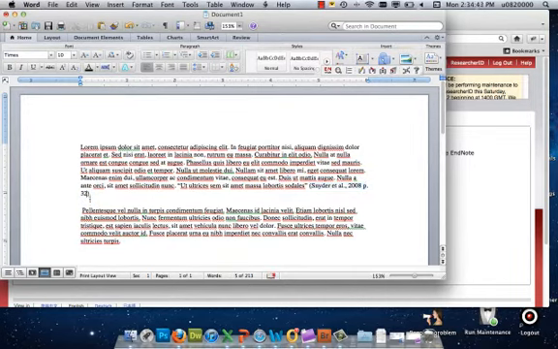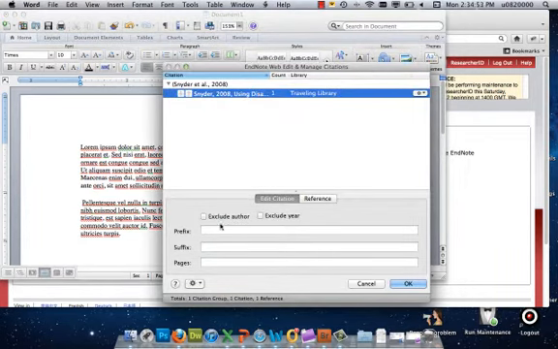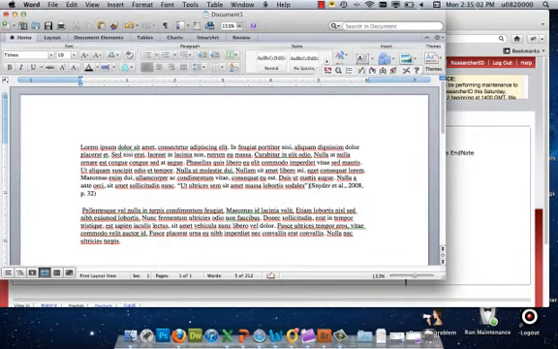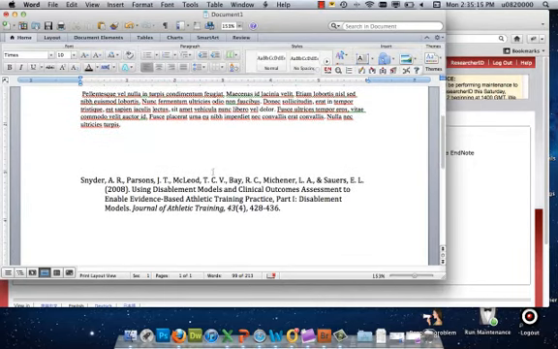So a better option than doing this is instead to go up to this little button that's shaped like a pencil that says Edit and Manage Citations. Here, go down to Pages and type in the page number that you want to cite. If you click OK, you'll see that it automatically adds the page number to your citation. This is a better way to just add page numbers. You'll also see that when I put that in, if we scroll down, I got the beginning of a reference page here with this formatted in APA style.